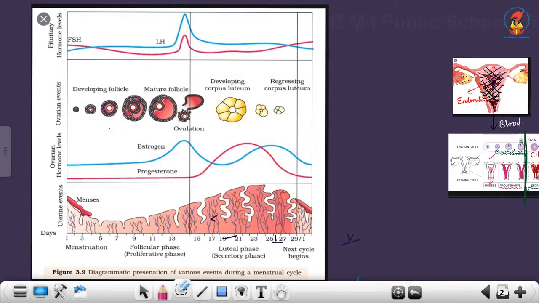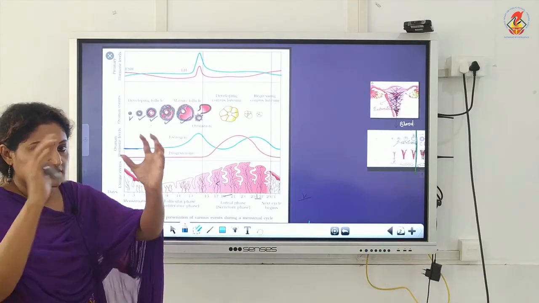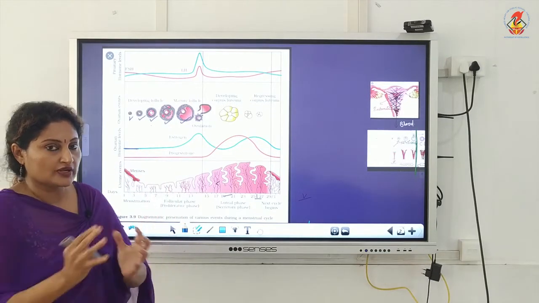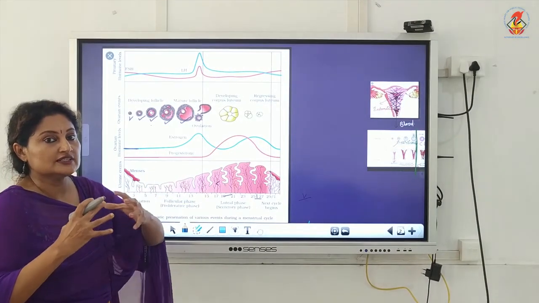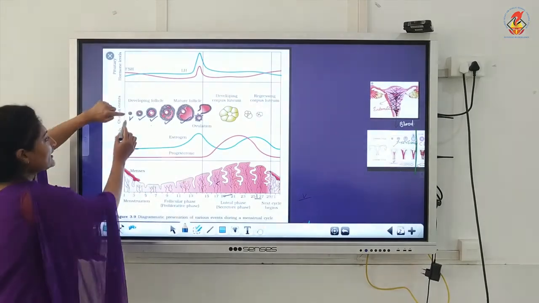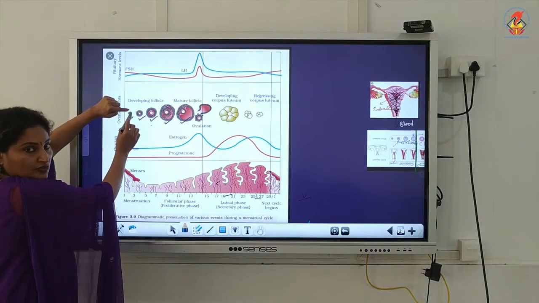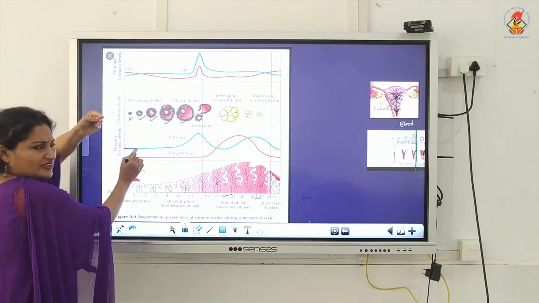hormones. Now, in the text, they have used blue color for estrogen. Look at estrogen. We know the source of estrogen is follicular cells. Look at the number of follicular cells in this first case. Few. Now here it slowly increases, then increases to a maximum. So we can see a slow increase of follicular cells because they are surrounding a bigger follicle, they become more in number. Which means the amount of estrogen secreted is going to increase progressively. Look, you correlate with the size. Few follicular cells, so the estrogen produced is very trace.